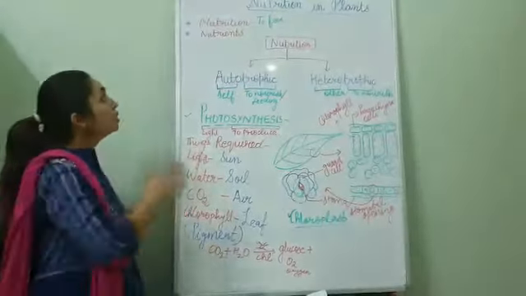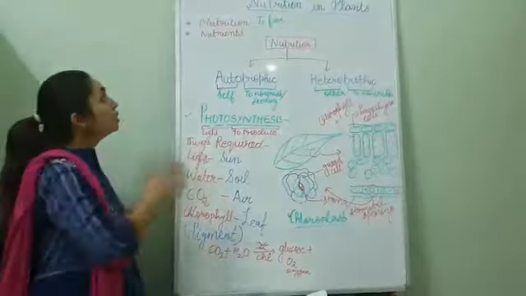Okay. So, nutrients is the second term. What are the nutrients? You must have read in class 6 also. So, nutrients are the chemical substances which provide nutrition to us. Okay. So, that are nutrients.